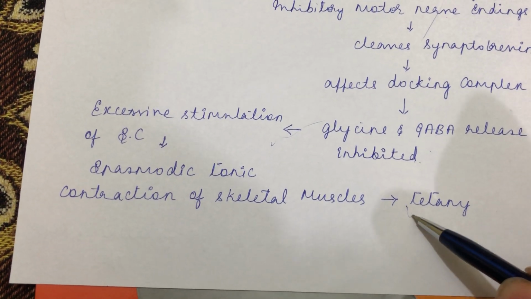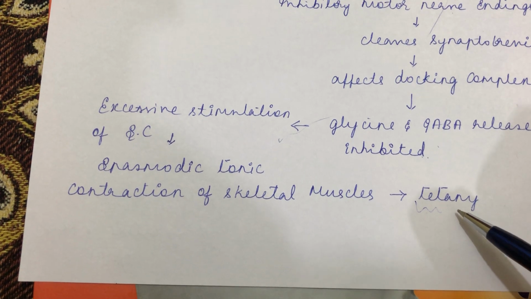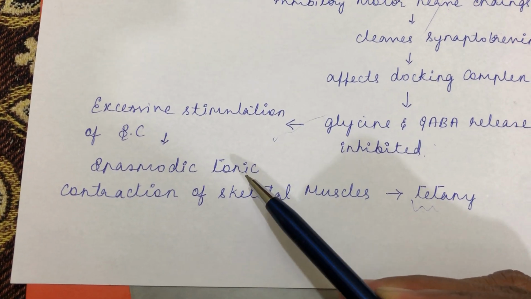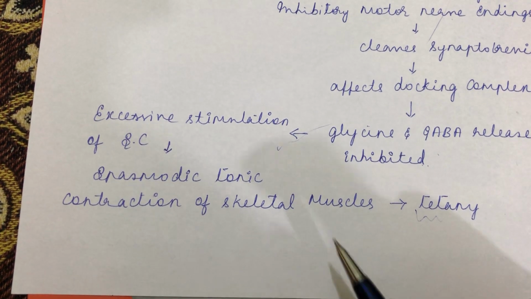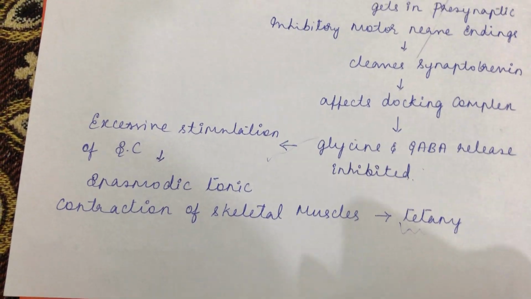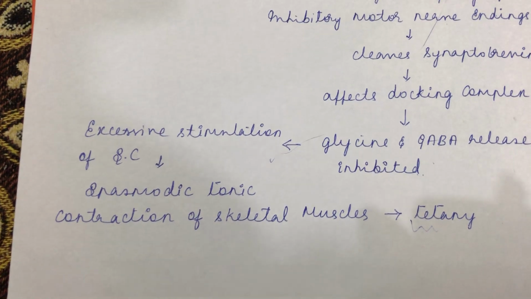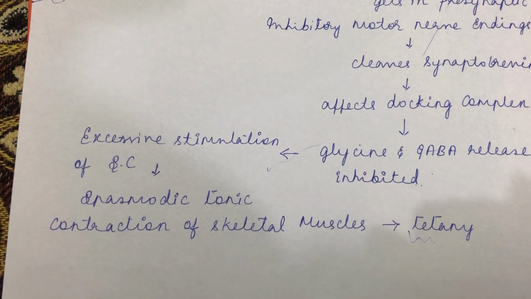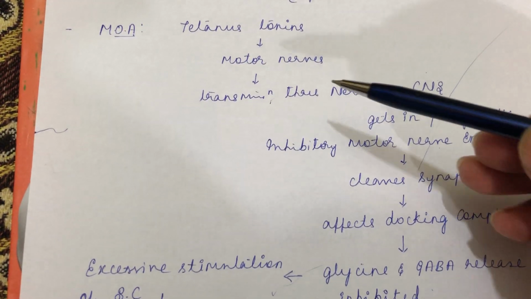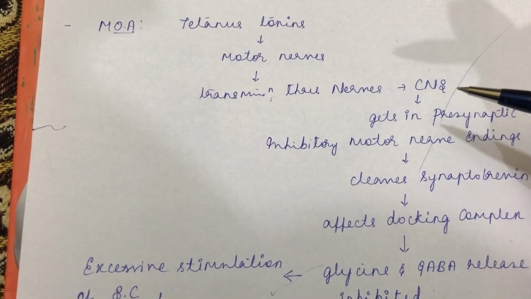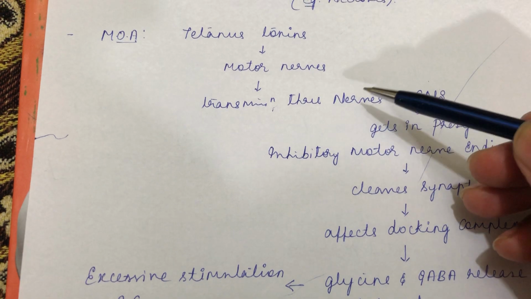Tetany is the prominent feature in tetanus, mainly due to the spasmodic tonic contraction of the skeletal muscle. So there will be extensor rigidity of the skeletal muscle. Similar to strychnine poisoning, the same thing happens here also. That is the mechanism of action. The important thing here is that tetanus toxin gets entry into the CNS through the nerves, not through the circulation.